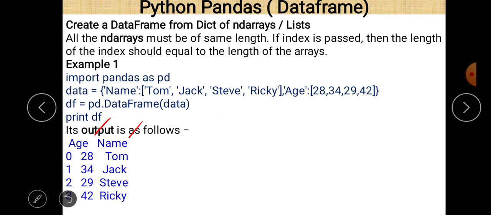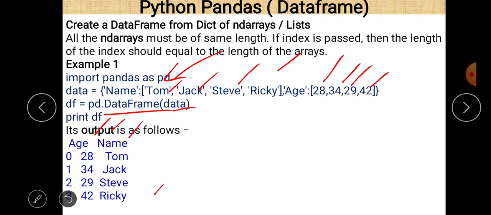So we declare pd.DataFrame(data). We pass data as an argument, as a parameter value within the data frame method, and then print df. There are 4 values, so all 4 values will be printed: 28 Tom, 34 Jack, 29 Steve, 42 Ricky.